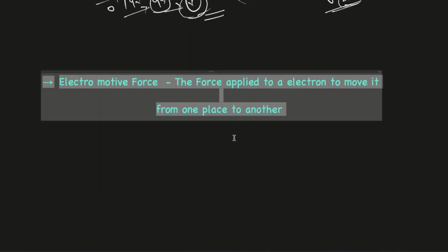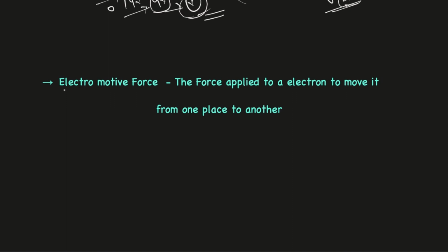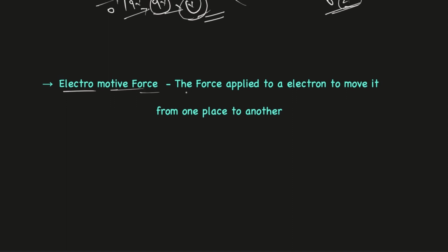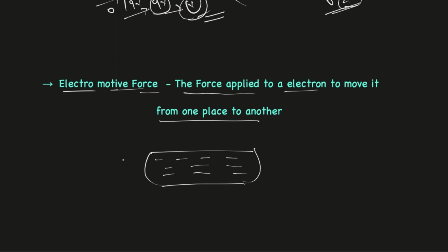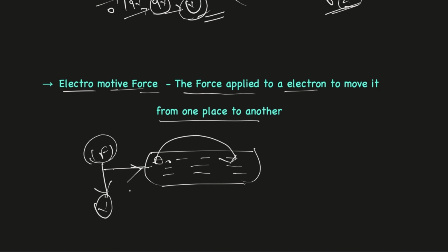Now if they ask you what is EMF, EMF means electromotive force. It means the force applied to an electron to move it from one place to another. If you consider the previous example of a conductor with electrons in it, EMF means the force applied to the conductor to move these electrons from one place to another, which is called electromotive force, and EMF means voltage. So all the three are the same. I hope you are clear with all the three terms which I have explained in this video.